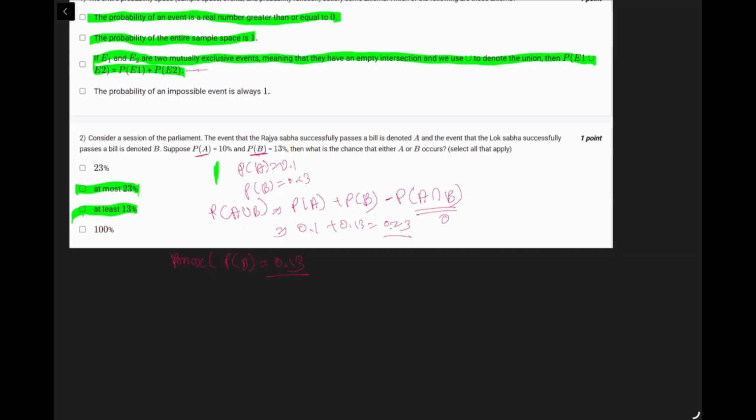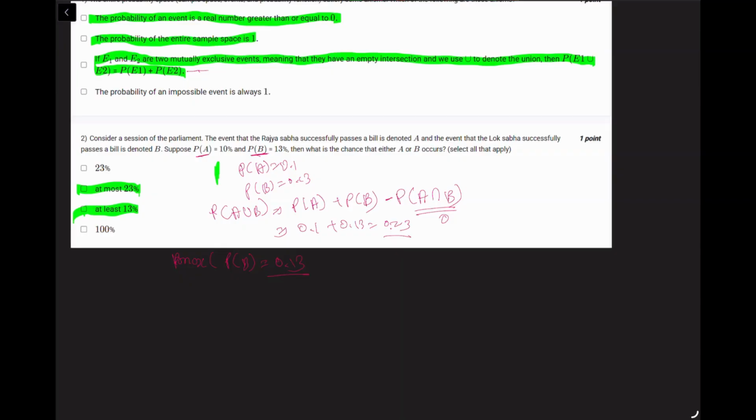Okay? So why is that? Now, the minimum value is when one event is a subset of the other. So the minimum value is the maximum of probability of A and probability of B. Okay? Logically speaking, if a bill has to pass, it has to pass from A and B. Which has more chance of passing a bill? Obviously B, right? Because it's 13%.